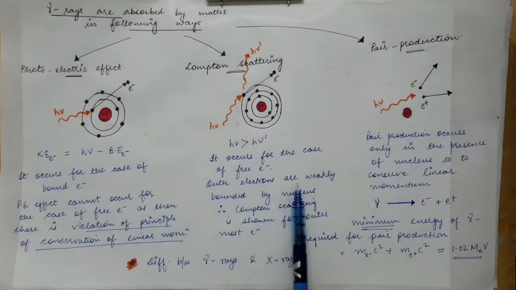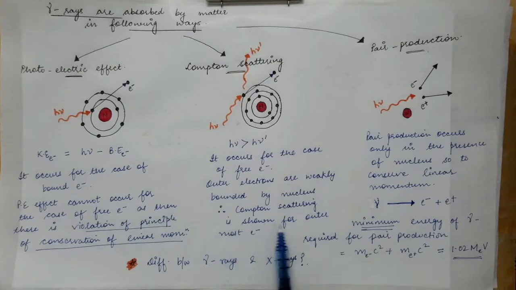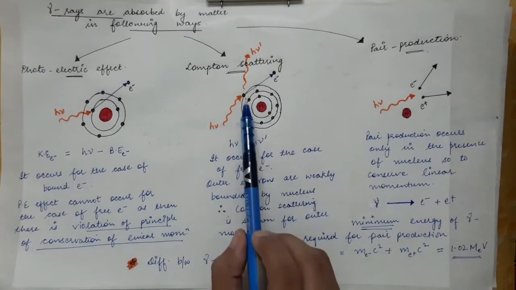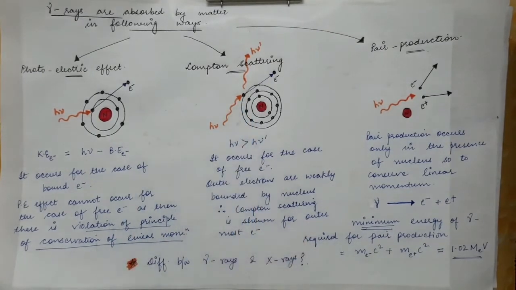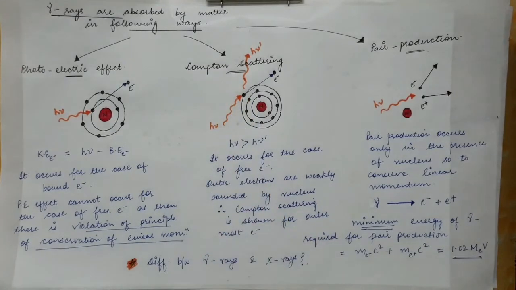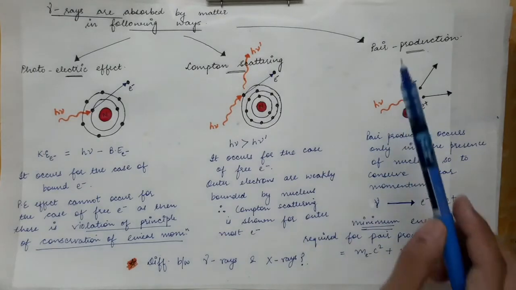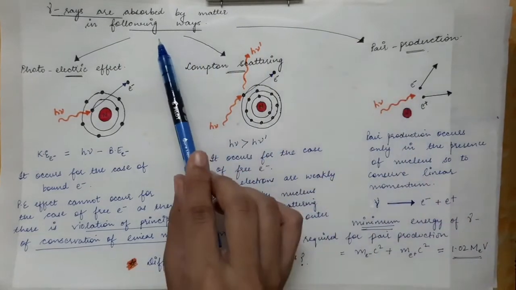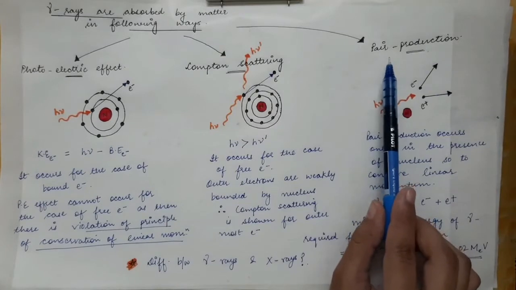Outer electrons are weakly bound by the nucleus, therefore Compton scattering is shown for the outermost electron. So the Compton scattering that we have shown over here, we have shown for the case of the outermost electron because it is weakly bound.